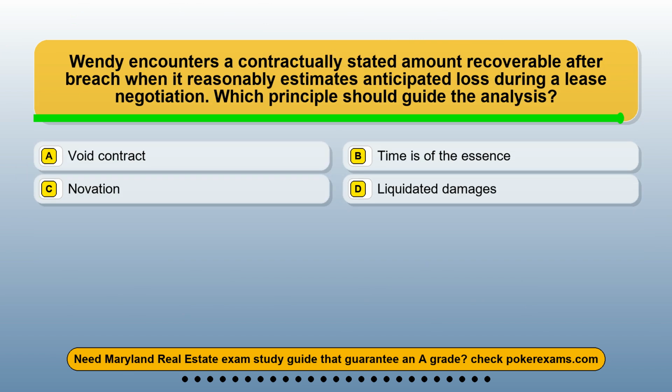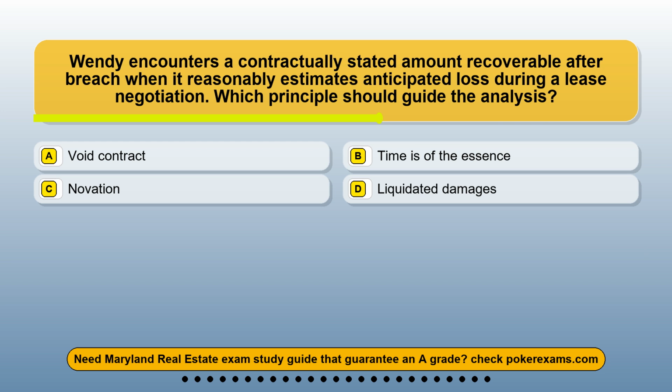Question 8. Wendy encounters a contractually stated amount recoverable after breach when it reasonably estimates anticipated loss during a lease negotiation. Which principle should guide the analysis? Option A, void contract. Option B, time is of the essence. Option C, novation. Option D, liquidated damages.